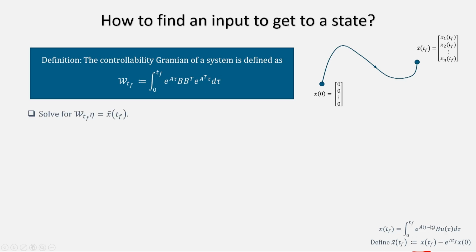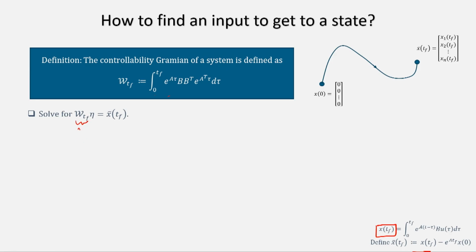So, let us see, can we find that? The idea is you solve for W(Tf) eta equal to x bar Tf. Again, let us try to understand this. This is an n cross n matrix. I have put Tf here, and think about it, Tf is a number, right. So, suppose 0 to 2. When you integrate from 0 to 2, you will get a constant matrix. It will not be dependent on time, because it is a definite integral.